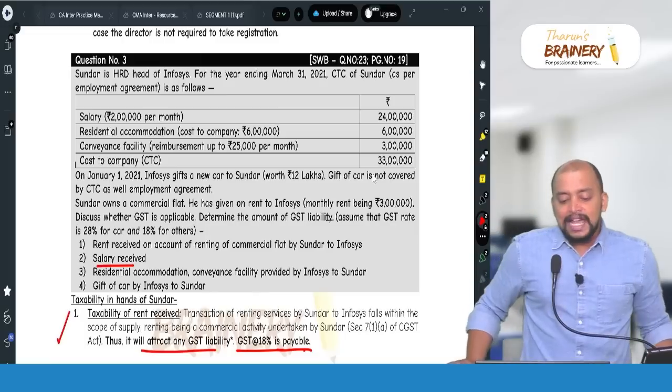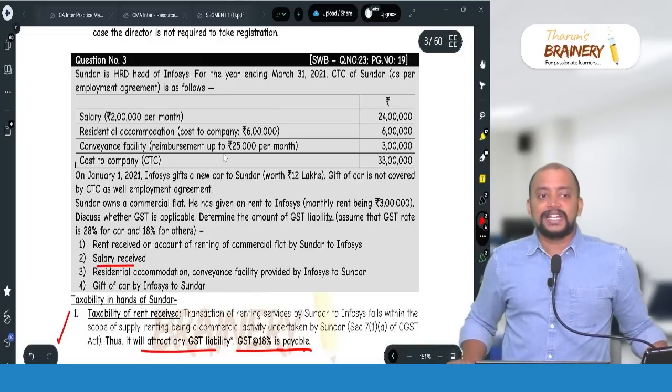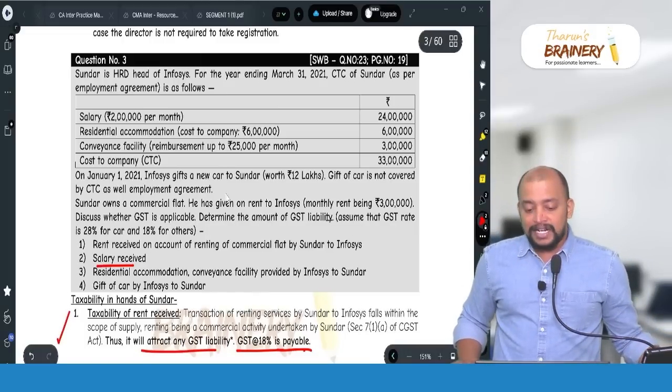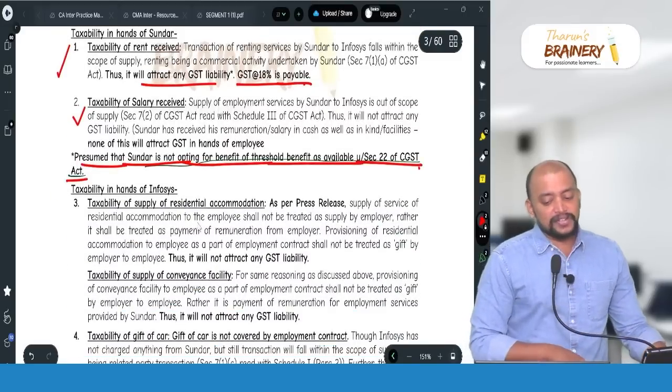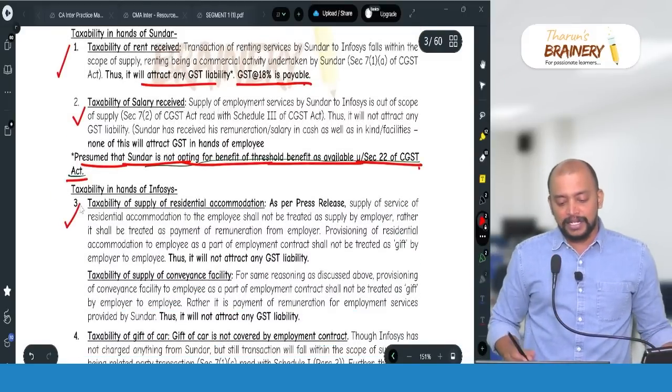Accordingly, as residential accommodation and conveyance facility are part of CTC covered under salary, the same will be excluded from supply and thus will not attract any GST liability.